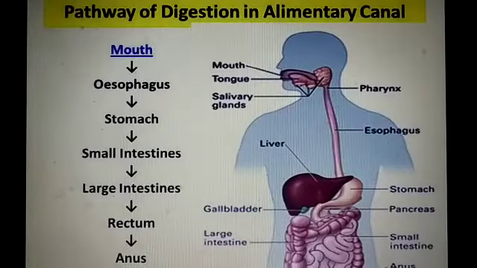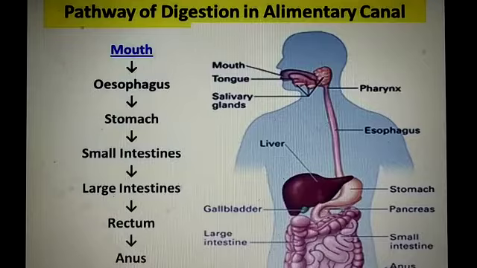Here you see the pathway of digestion in the alimentary canal. This pathway all the students learn. This pathway starts from the mouth, then esophagus, then stomach, then small intestine, large intestine, rectum and anus.